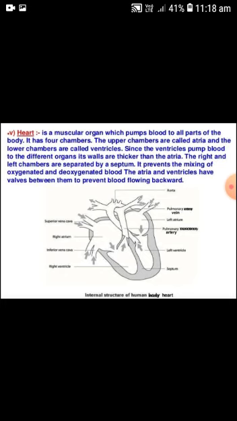So valves always protect against the backflow of blood, and that's why valves are present at those places of the heart, arteries or veins where the pressure of flow of blood is minimum.